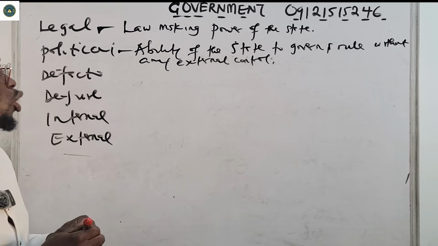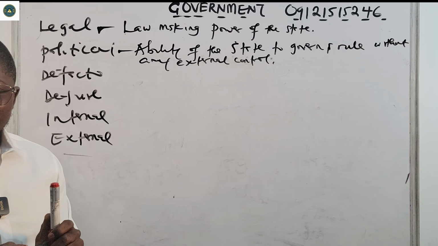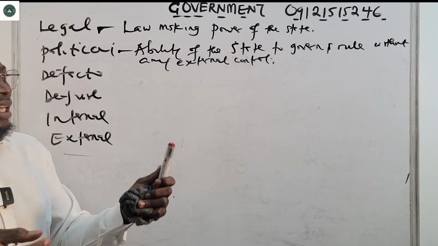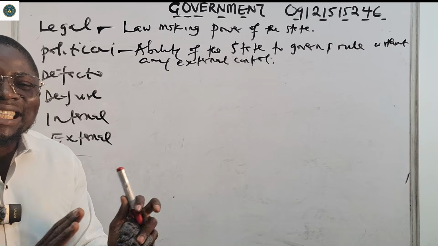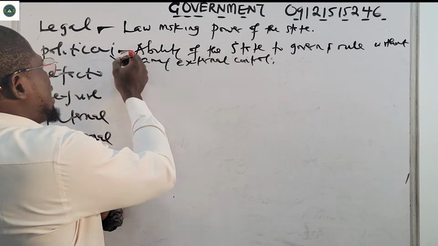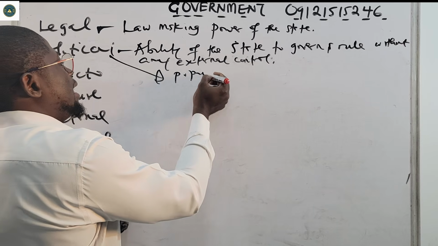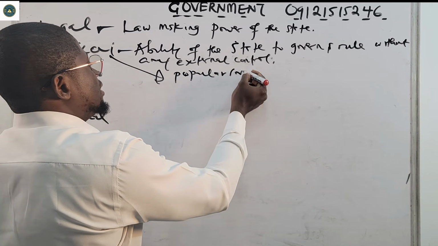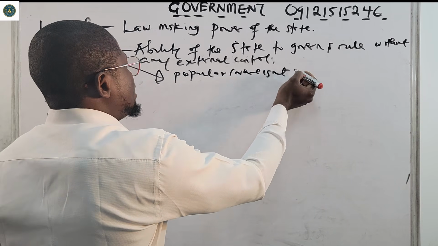Okay, it's what we call political sovereignty. It can govern itself. It can rule without any interference. It can also be called popular sovereignty. Why is it called popular sovereignty?